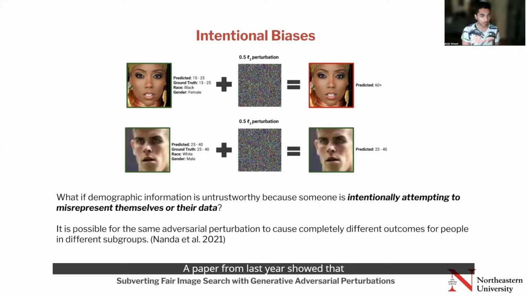A paper from last year showed that the same adversarial perturbation added to images from different groups can cause very different machine learning model outcomes. Like in the image of this Black woman with the perturbation added, her age is mispredicted, but the same algorithm does not get confused by the same perturbation added to the image of a white man.